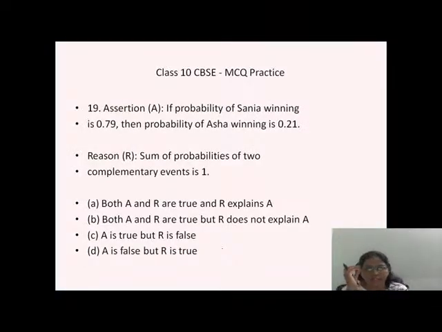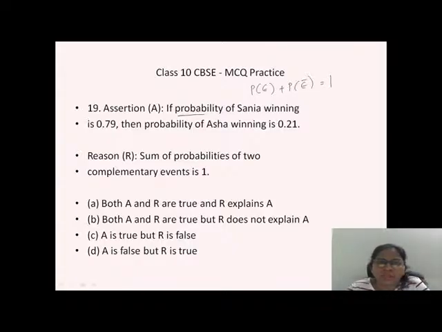So yes, it's an assertion and reasoning question. The assertion is that if the probability of Sania winning is 0.79, then the probability of Asha winning is 0.21. Before that, you have to know this formula: probability of an event plus probability of not getting the event is equal to 1.